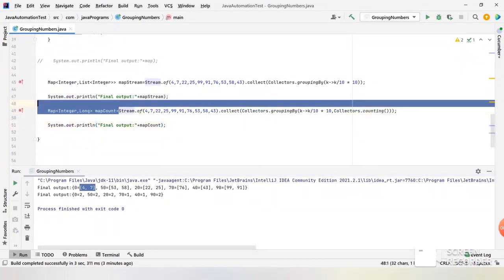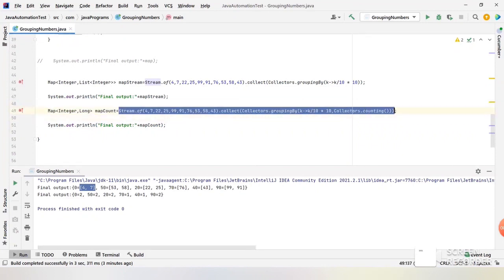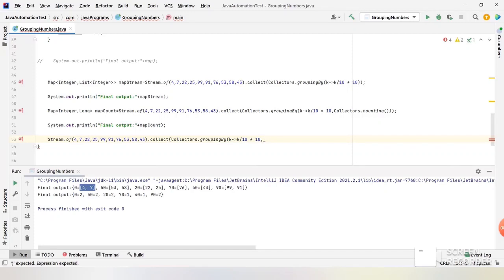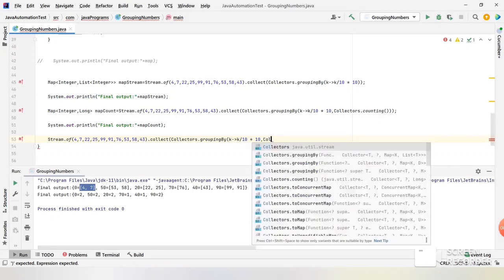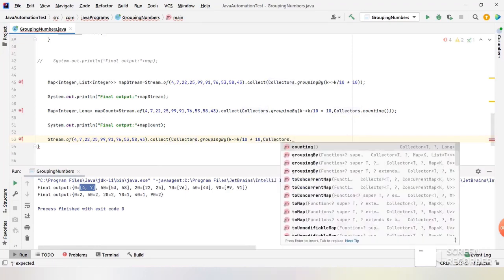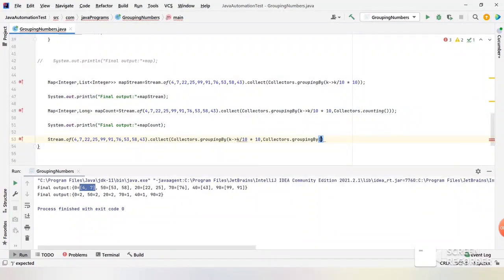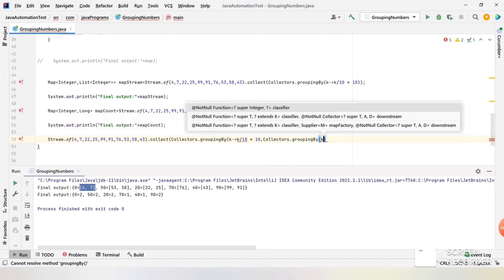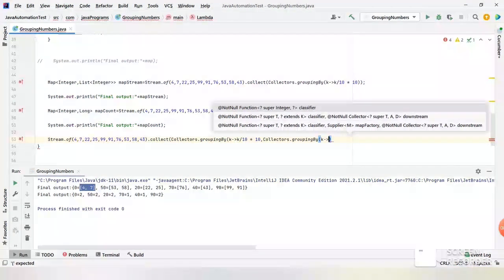So let me take this particular stream, copy it and paste it here. Instead of taking the counting, let me write one more grouping, because we are grouping one more time. So let me take one more grouping by. Here I am going to group the values.